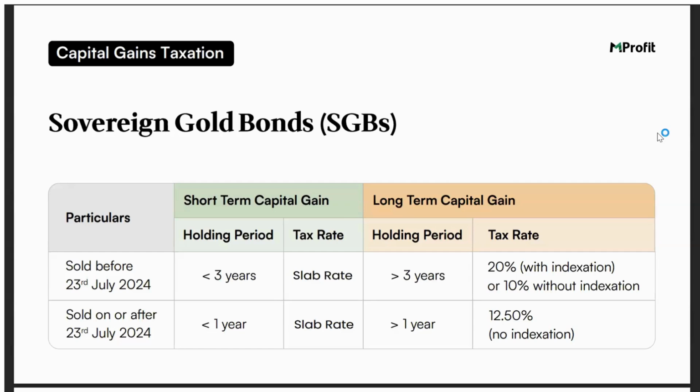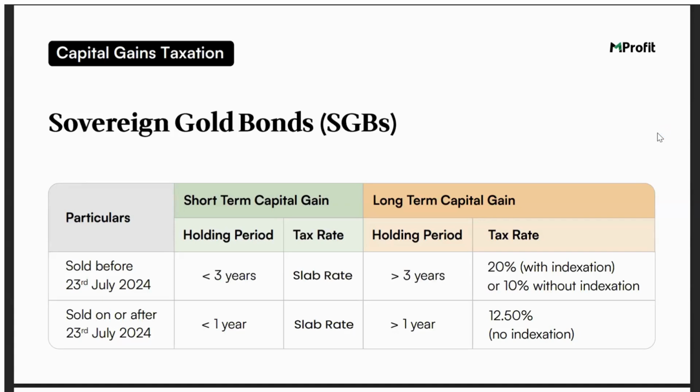If you're selling any sovereign gold bond on or after 23rd of July 2024, the rule now suggests 1 year of holding period. So if you're selling it within 1 year of purchasing, it will be classified as short term and taxed at the slab rate. If you are selling it post completion of 1 year, it will be classified as long-term capital gain and it will be taxed at 12.5%. But here there will by default be no indexation. The indexation benefit is only available if you have sold it before 23rd of July 2024, and the tax at that time will be 10%.